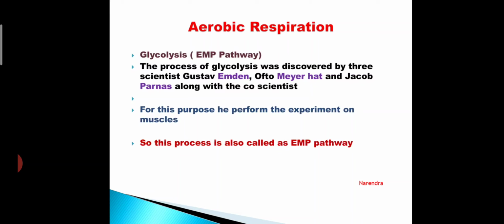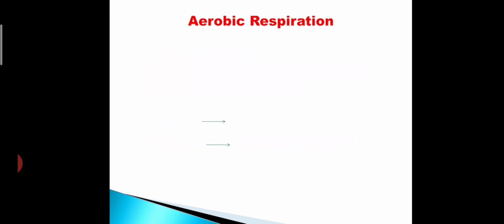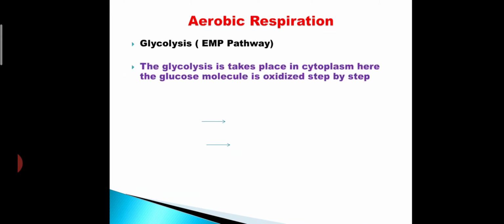So this process is also called the EMP pathway. Glycolysis takes place in the cytoplasm. Remember, glycolysis takes place in the cytoplasm.